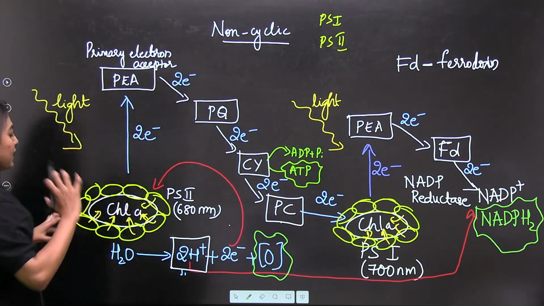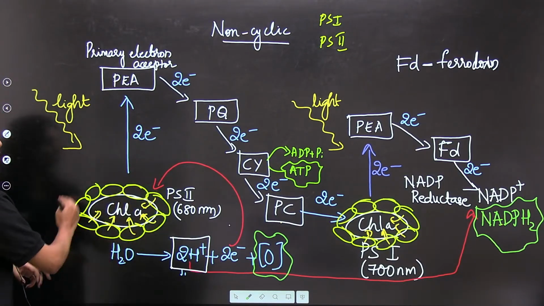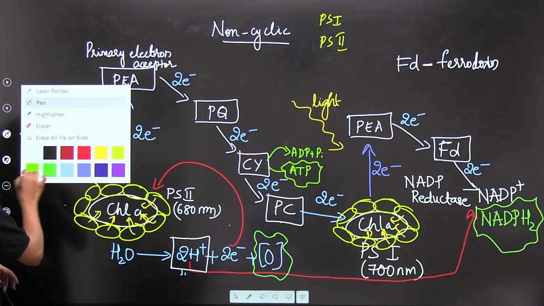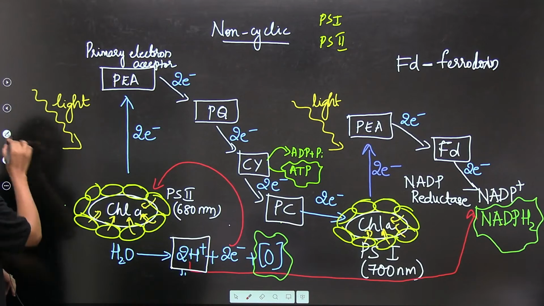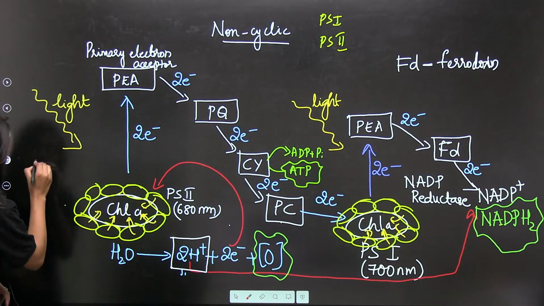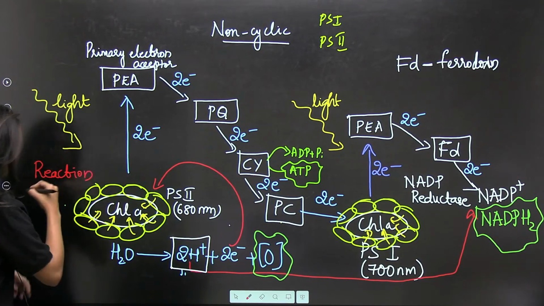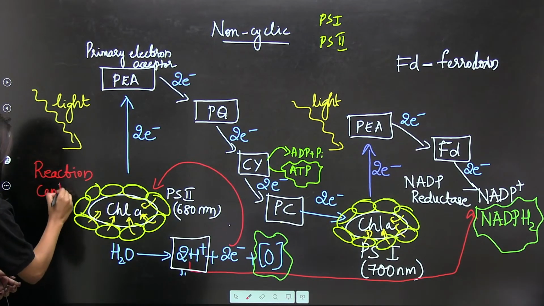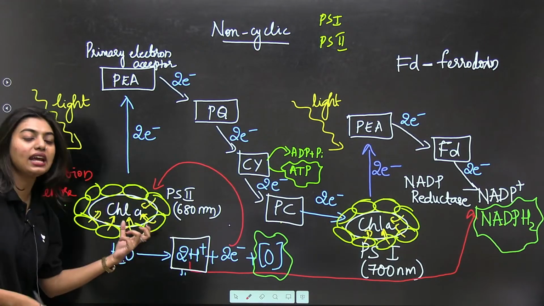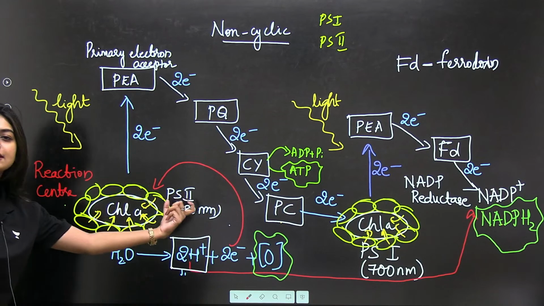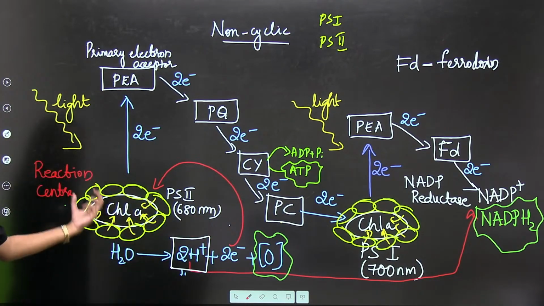So, let us start non-cyclic photophosphorylation. Now, what is going to happen? We have a reaction center, that means we have chlorophyll A with all the accessory pigments. I will write it here. This is the reaction center where we have chlorophyll A. It starts with PS2, that is 680 nanometer, photosystem.